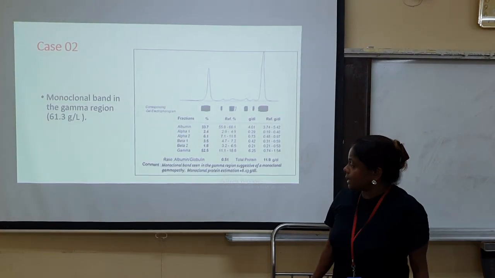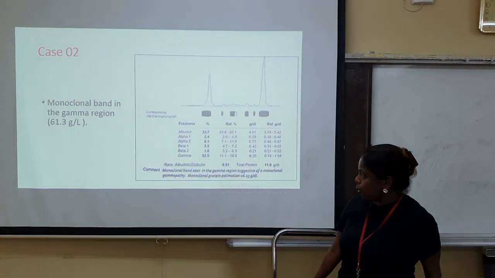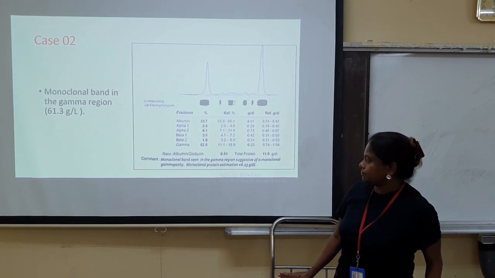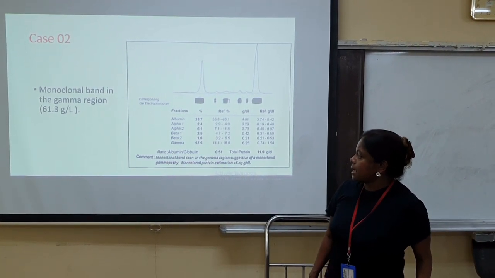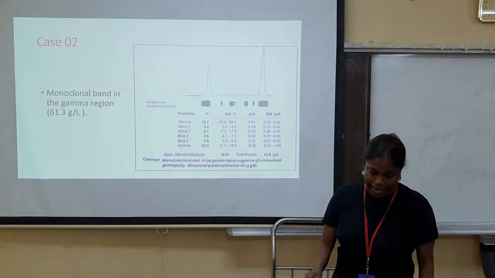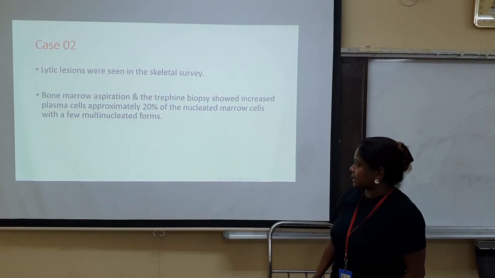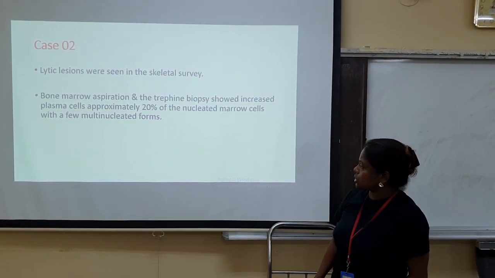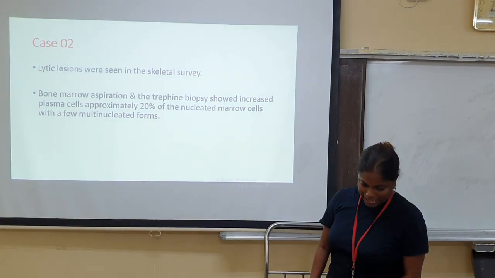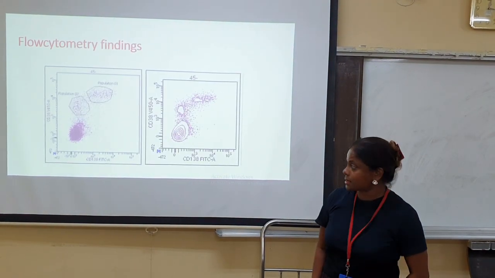In this patient we did a serum protein electrophoresis, which showed, and we have documented it here, a monoclonal band of 61.3 grams per liter. Lytic lesions were seen in the skeletal survey, and the bone marrow aspiration showed 20% of the nucleated marrow cells being abnormal plasma cells with multinucleated and binucleated forms.